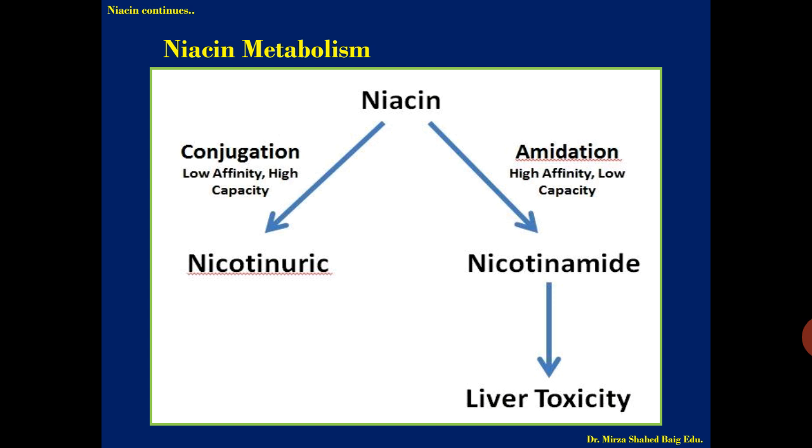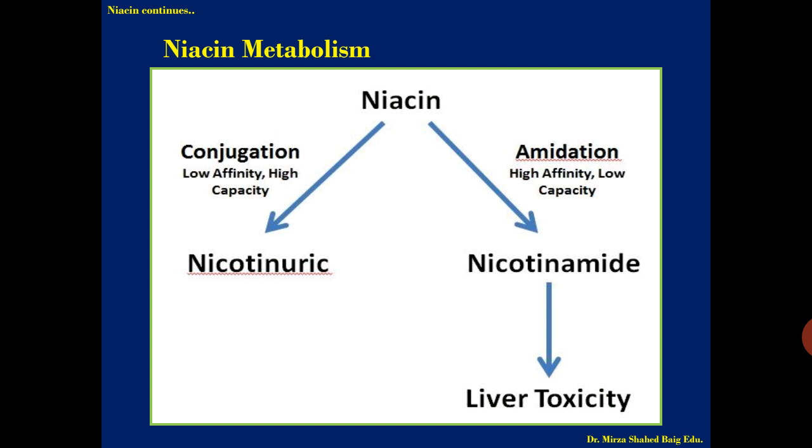And the other metabolic product of niacin is nicotinamide. By the amidation process, nicotinamide is formed. This nicotinamide, through NAD or NADPH formation, you can say, further causes liver toxicity.